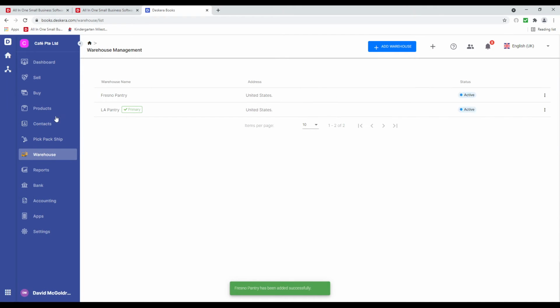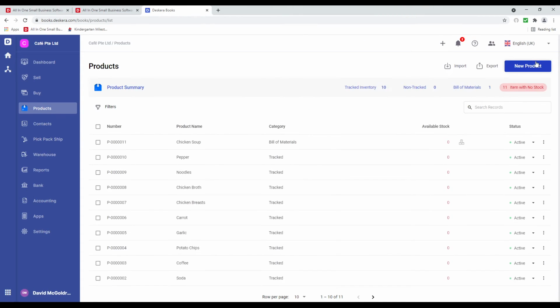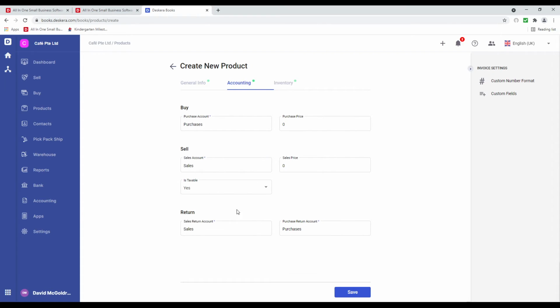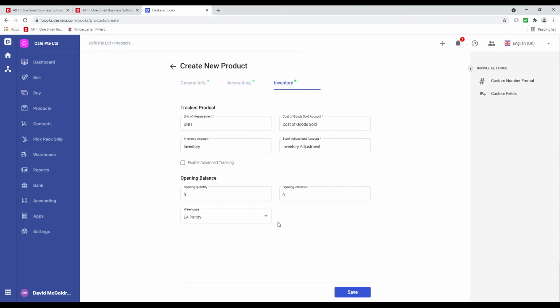Now, I just want to quickly go to Products and create a new product. Inside here, I can input the name. So, for example, MILK or milk. We can see all our accounting information and update accordingly. We can go to Inventory and update this information.